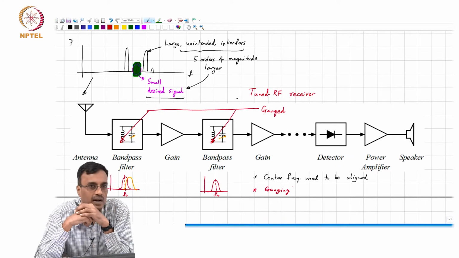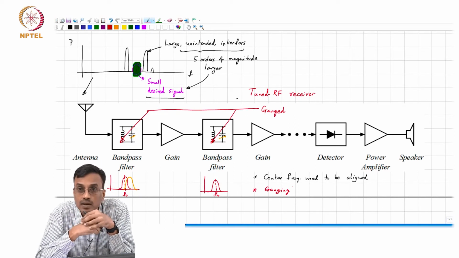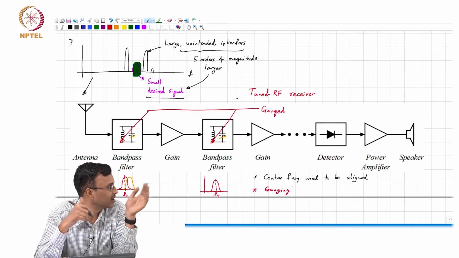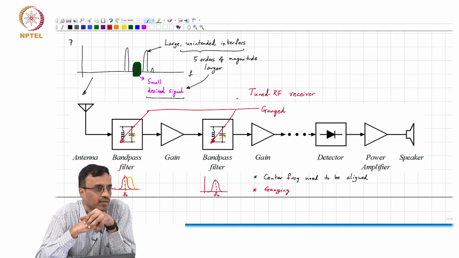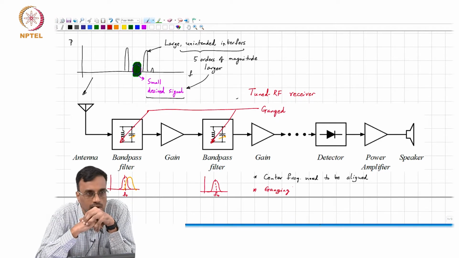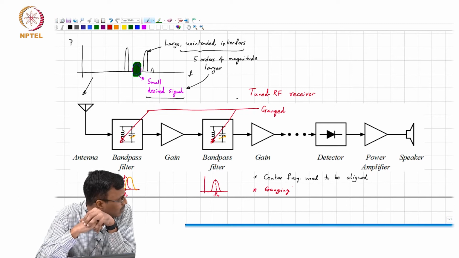Okay, what next might be the problem? Pardon? Oh, well, I mean, if you want low noise, you need inductors for the band pass filters, and yeah, fine. Okay, what comment can you make about this?